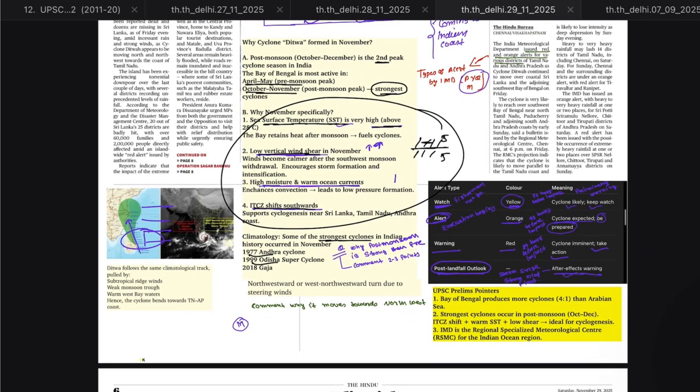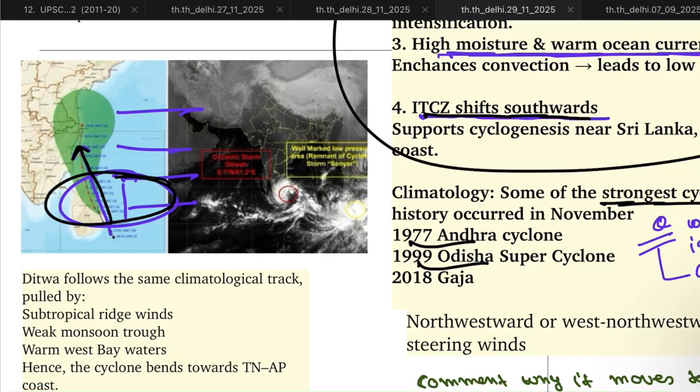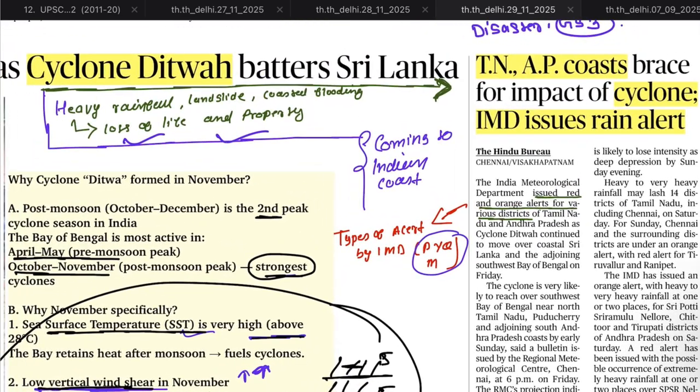Now comment to me: why does the cyclone that originated in this area move towards the northwest or north part, towards the Andhra and Tamil Nadu coast? Again, one topic: IMD has issued orange and red alerts for various districts along the coast of Tamil Nadu and Andhra Pradesh. And this type of alert was asked in last year's prelims, meaning a PYQ.